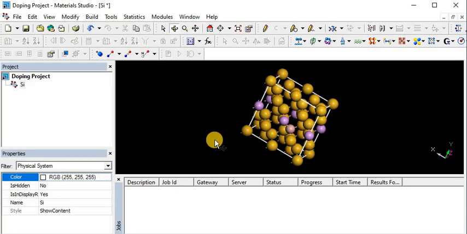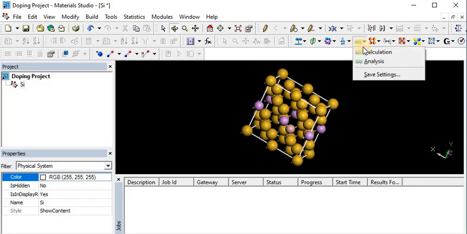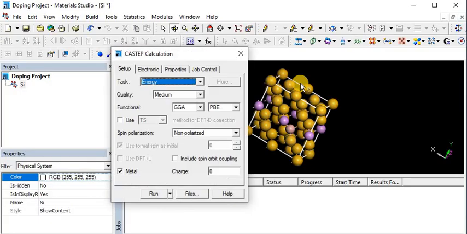After that you should optimize your structure. Then here in the task you should click on geometrical optimization. We have a semiconductor, so we check out the metal and we are going to calculate with the medium quality with the function of GGA PBE